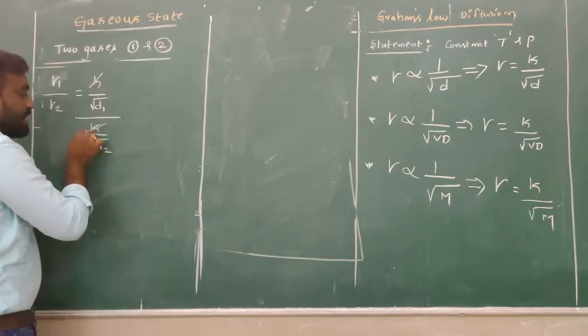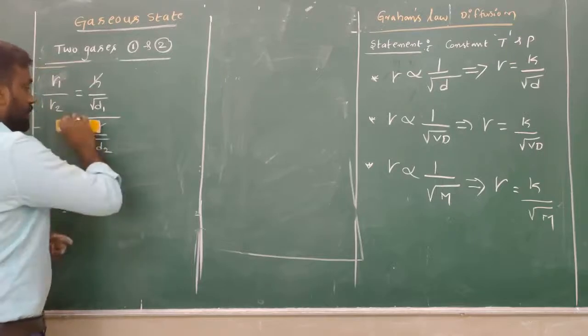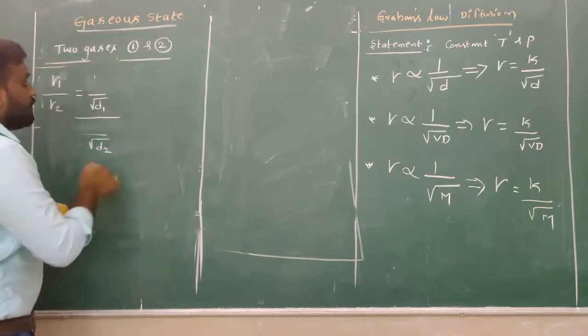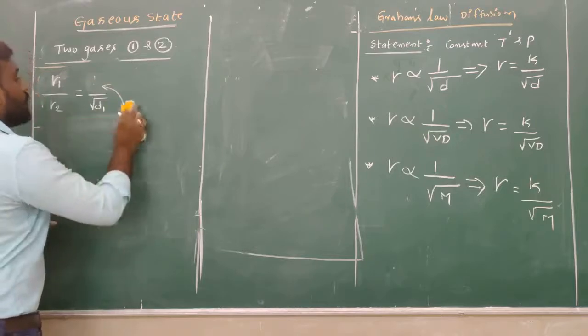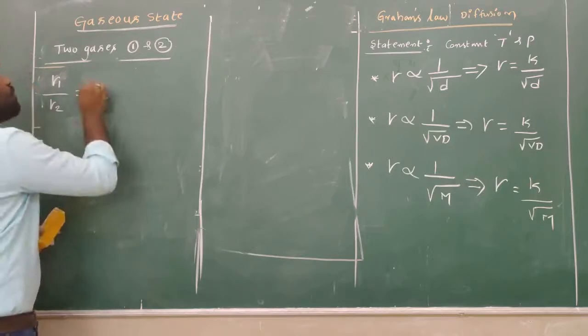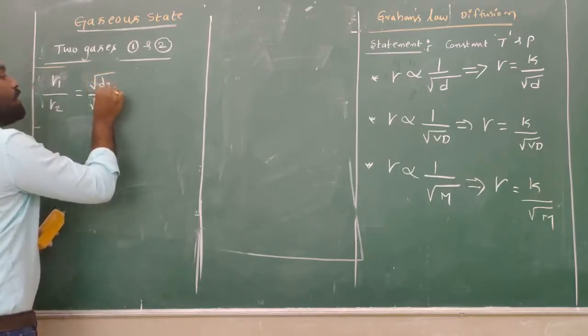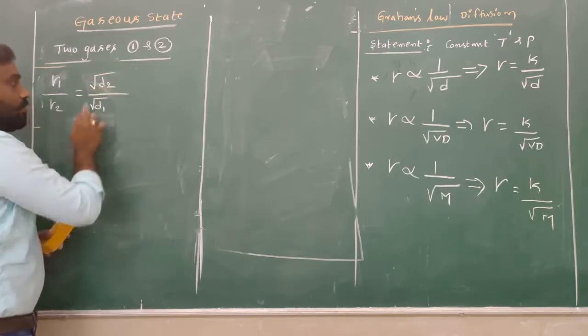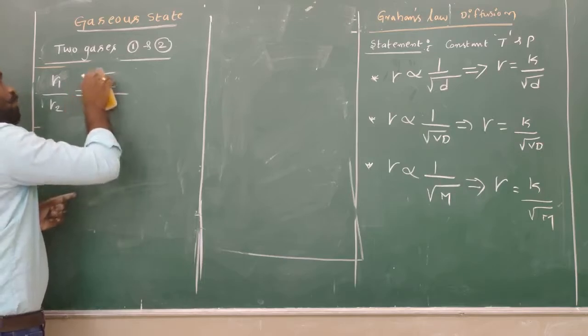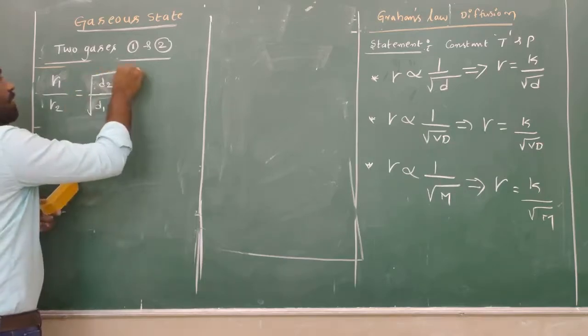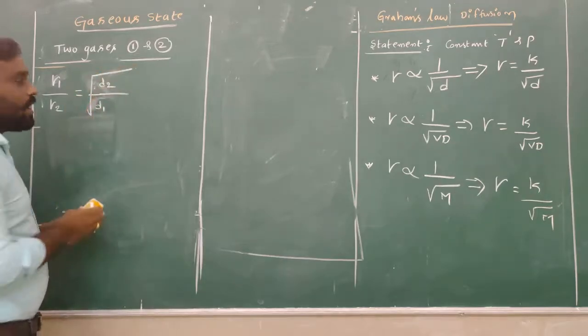Here K is a constant. Then this D2 value will go to the above. When the D2 value goes to the above, it becomes the square root of D2 divided by D1. Both have a square, so I will take the whole square of D2 divided by D1.